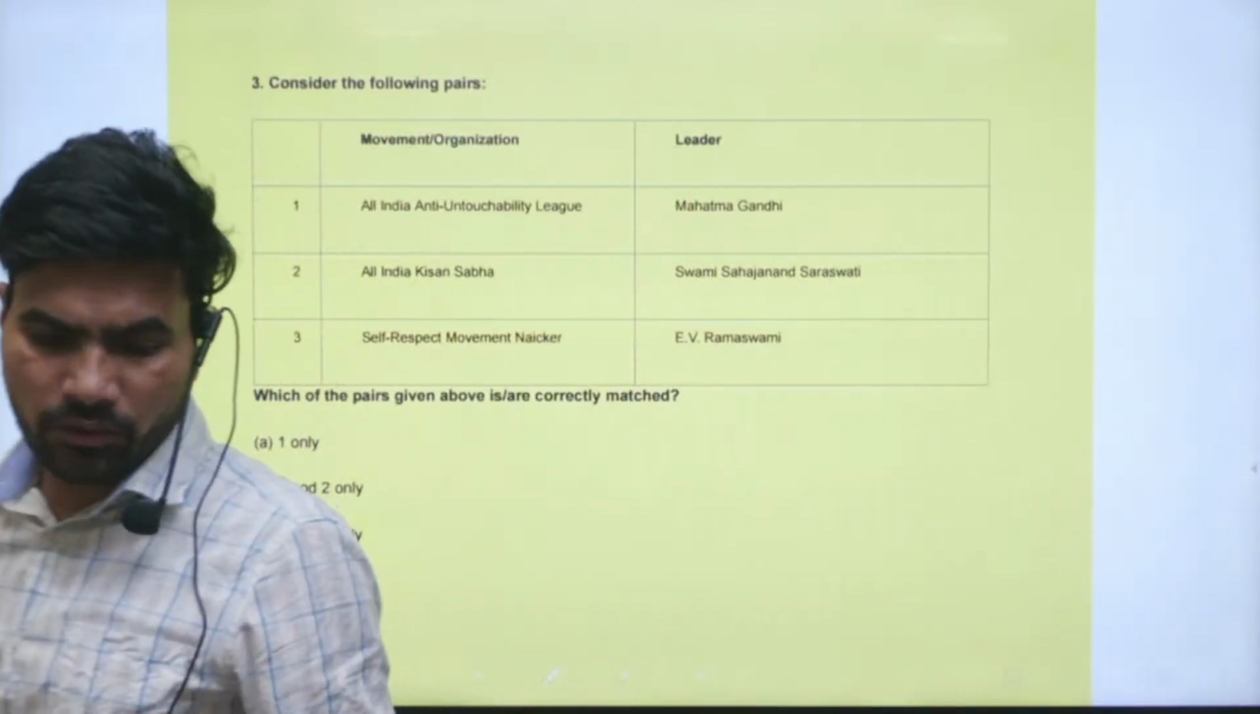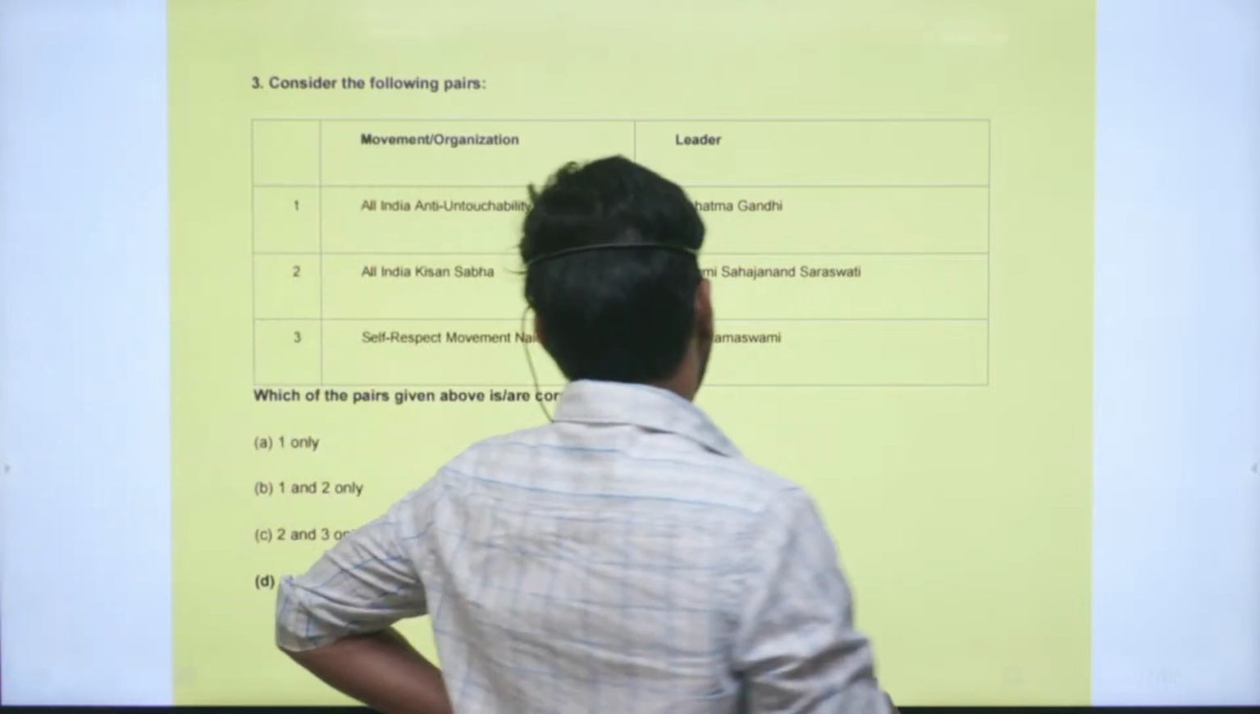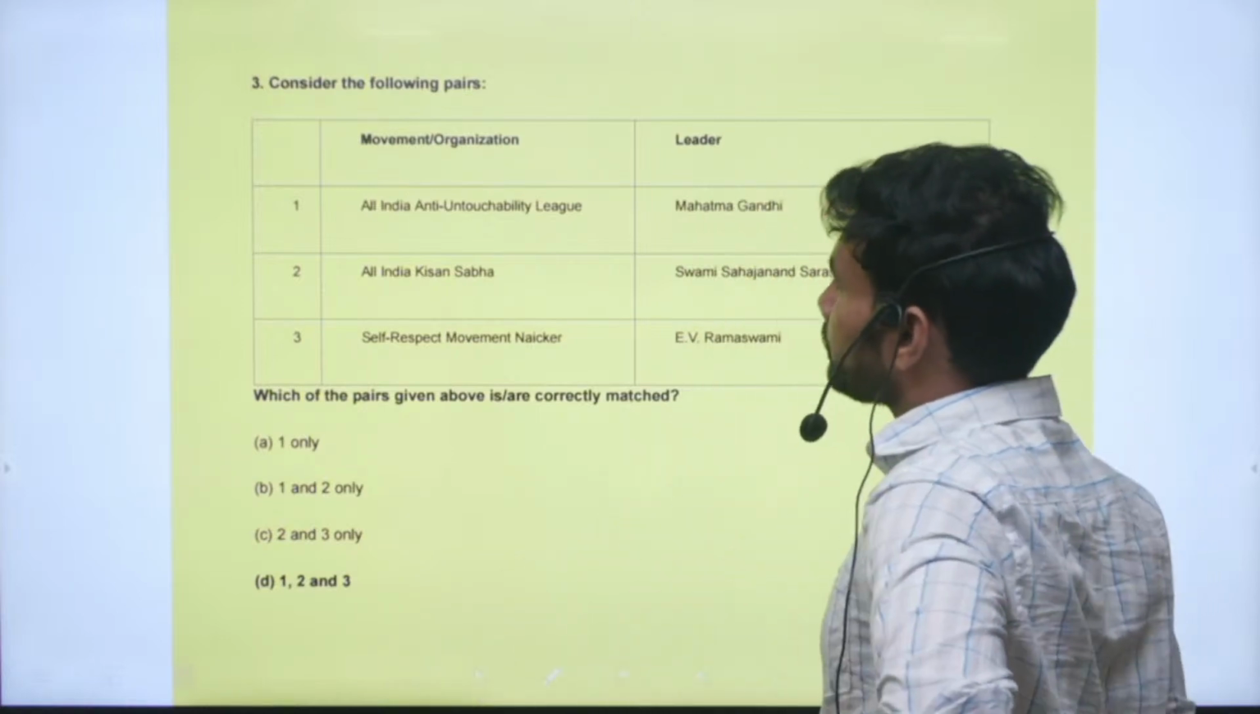Right. Next question. Question number 3. Consider the following pairs. So the first pair is about movement or organization. The next is about the associated leader. The first pair is All India Anti-Untouchability League. So it was started by Mahatma Gandhi. Yes, this is the correct statement.